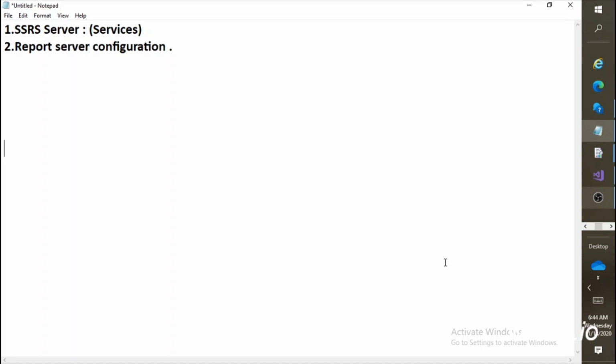Just to recap, the reporting service manager is a tool which is used for managing the reports, datasets, folders, and security things. Okay, now I'm going to show you how to create your first SSRS project, then how to create your first SSRS report, that's RDL, then how to deploy that RDL on the server, then how to deploy the dataset on the server. All these things we are going to cover, and this will be the end of this video.